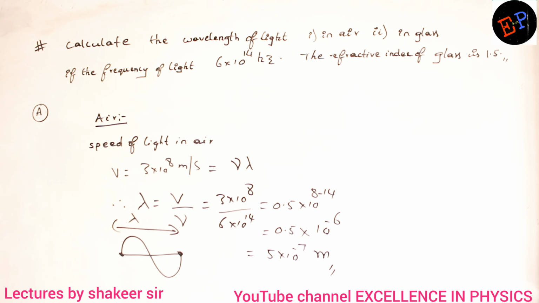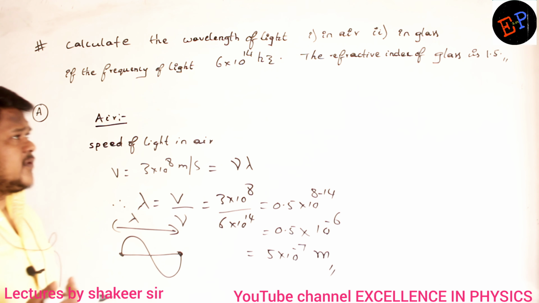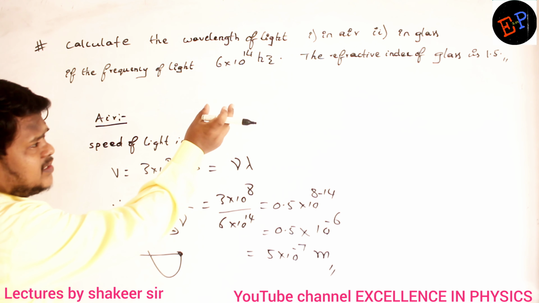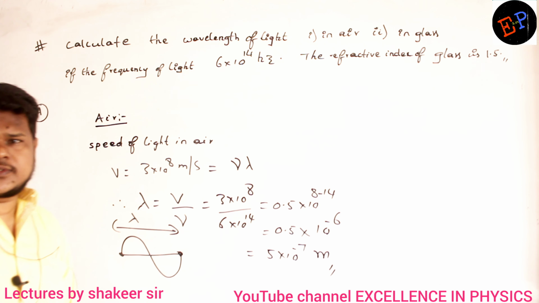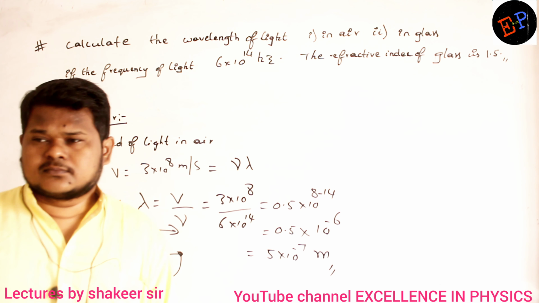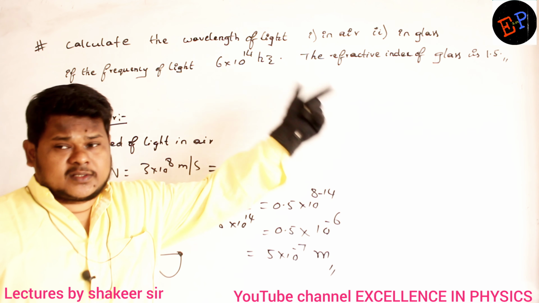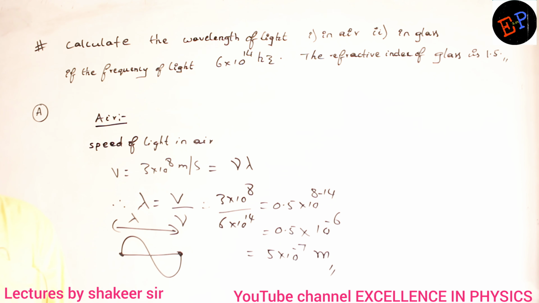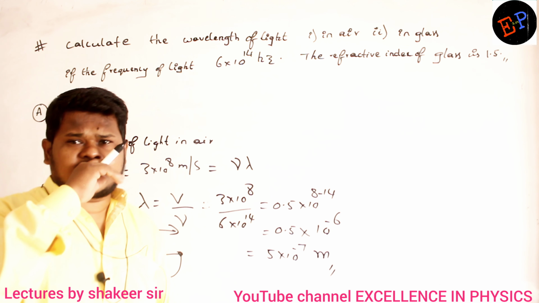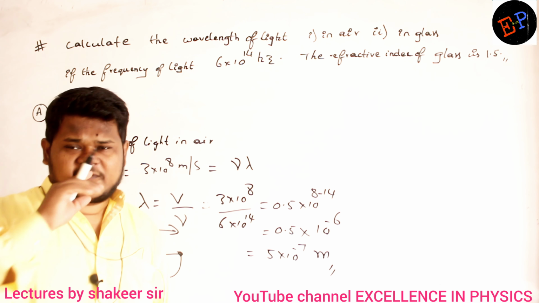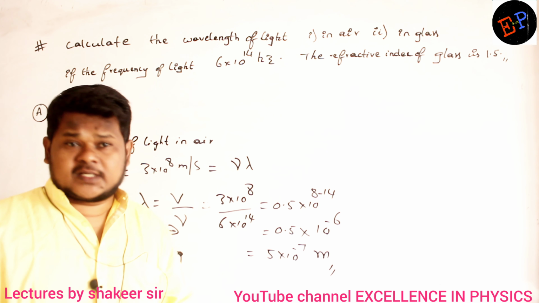Now, what about the wavelength of light when it enters into glass? How can I do this calculation? When the same light enters into glass, what will be its wavelength? First of all, can you say whether the wavelength increases or decreases?